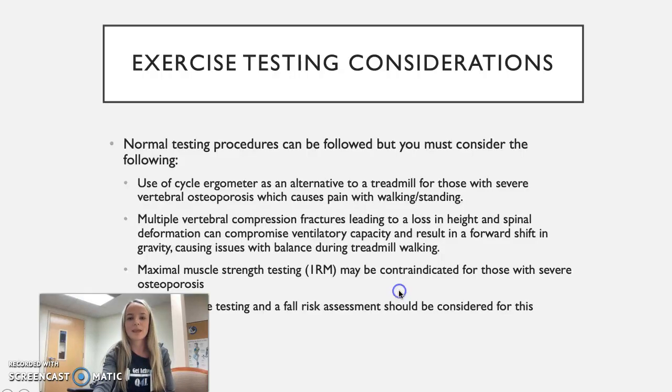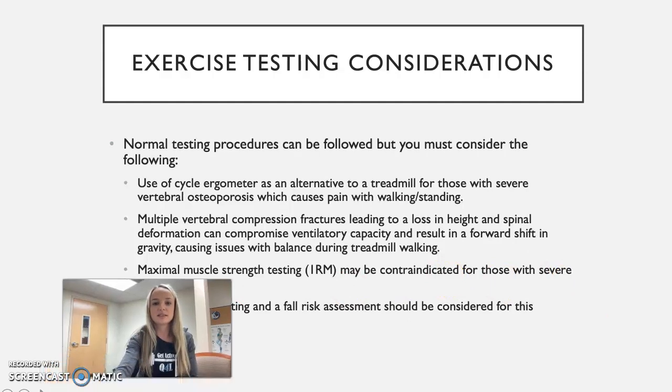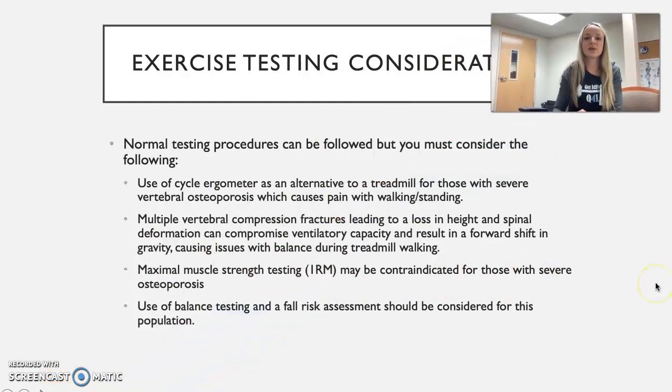So, exercise testing considerations for those with osteoporosis. Normal testing procedures can be followed, but you must consider the following. Use a cycle ergometer as an alternative to a treadmill for those with severe vertebral osteoporosis, which has caused pain while walking or standing. Some people that have osteoporosis may not be able to stand for large periods of time because of all the vertebral damage going on in their spinal column. So instead of using a treadmill, it'd be best to use a cycle ergometer or something sitting down to take some of that pressure off the lower back.